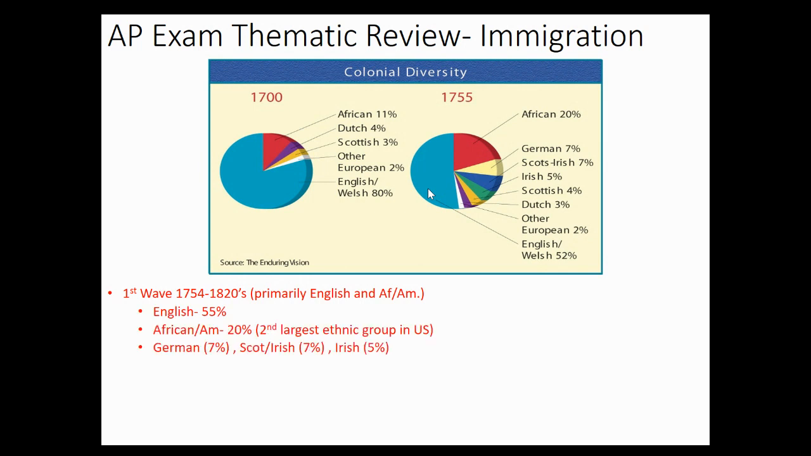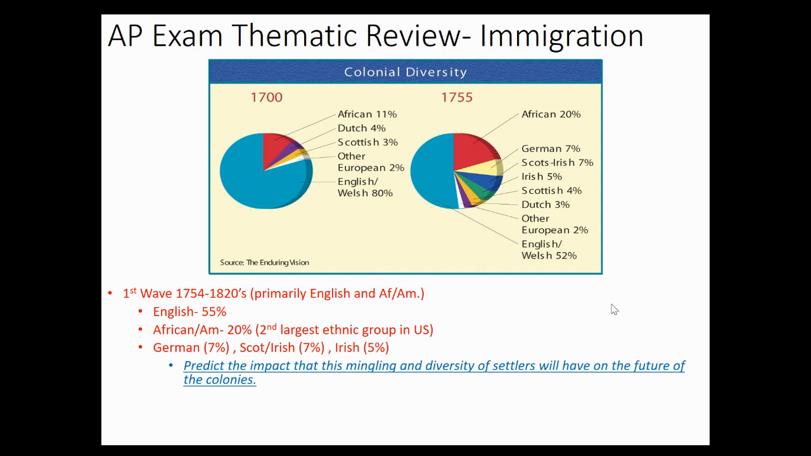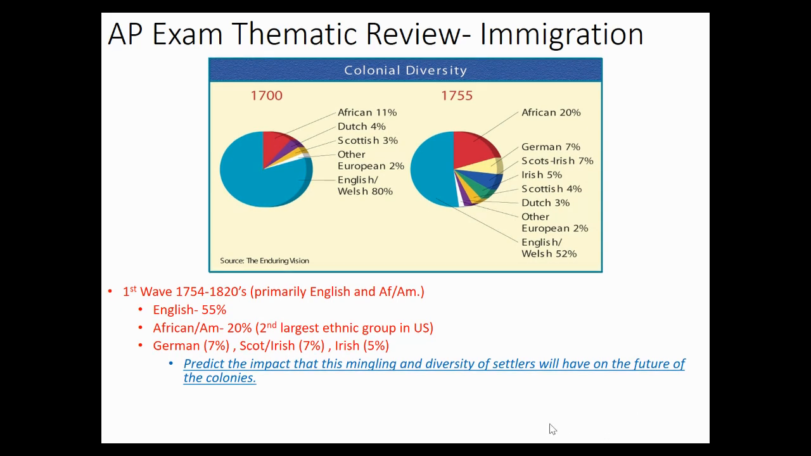Now, keep in mind there are three other groups that are going to come to America: the Germans at 7%, the Scots-Irish, who are Scots that moved to Ireland to try to make a better life for themselves and didn't find that in Ireland, so they came to America, and then the Irish at 5%. What you want to understand here is to predict the impact this mingling and diversity of settlers will have on the future of the colonies.